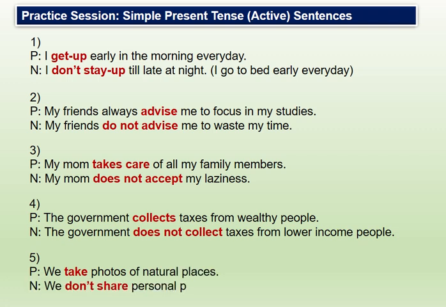In the fifth example: we take photos of natural places. So we is again a plural pronoun, and it is not a third person singular, and that's why there is no s or es behind the verb take. And in the negative sentence: we don't share personal photos, so we have used do not instead of does not because of the non third person singular subject. Let's move on to the next slide, guys, and before I move on you can copy down these sentences and practice.